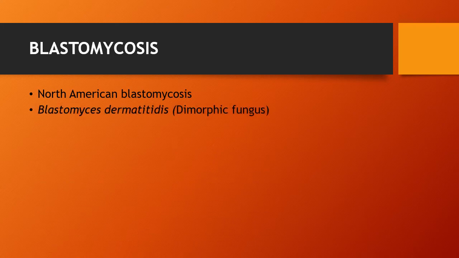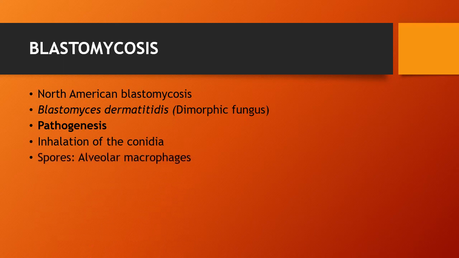This infection is caused by the dimorphic fungus called Blastomyces dermatitidis. For pathogenesis, this infection is transmitted by the conidia. The spores enter into the lung and they are engulfed by the alveolar macrophage, where they get converted into the yeast phase.